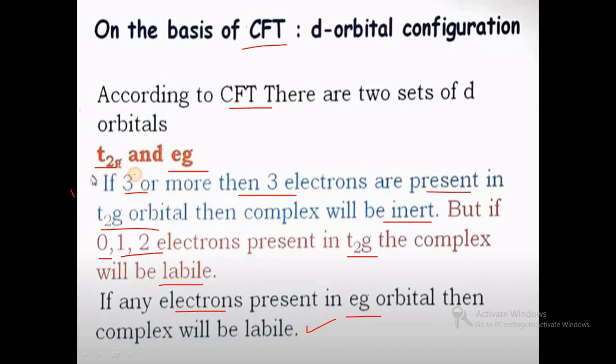That is, this rule says that if 3 or more than 3 electrons are present in T2g, then it is inert. But if it contains less than 3 electrons, then it is a labile complex. If any electron is in Eg, then it is labile.